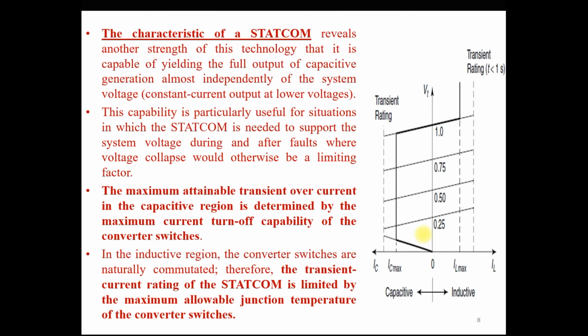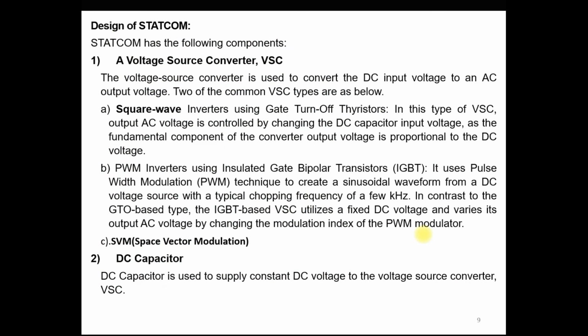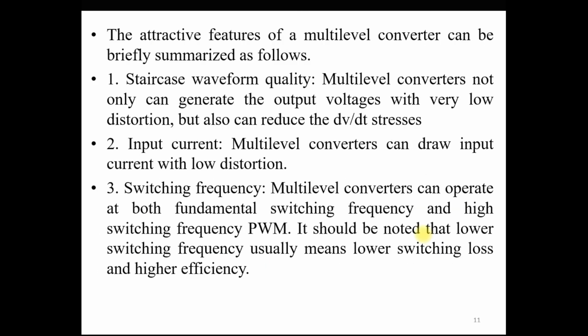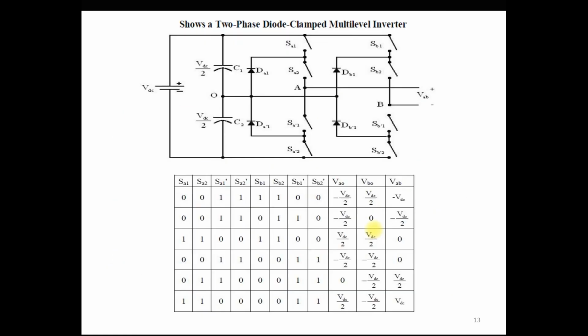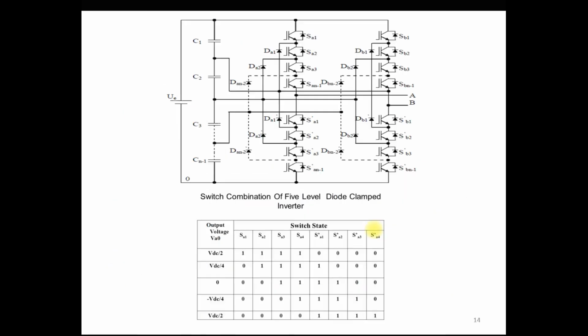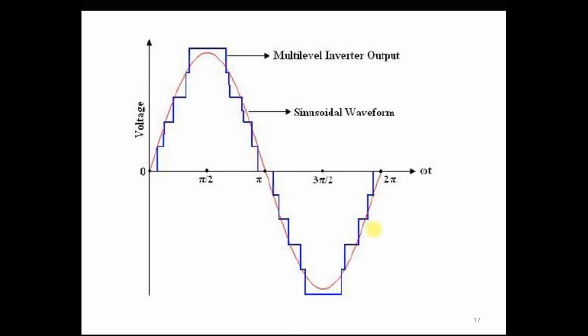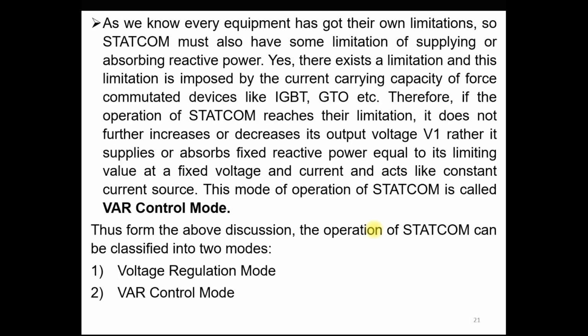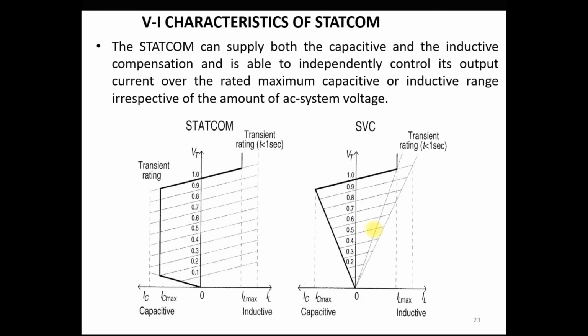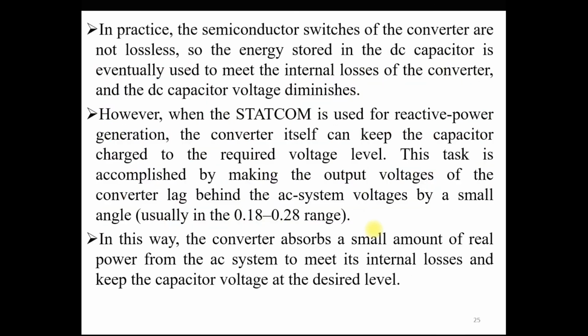So here you can find that STATCOM not only transfers the reactive power, but also transfers or absorbs the real power from the system to maintain the capacitor or source bus voltage at a particular level, to maintain the output voltage of the converters. So this is another advantage of using the STATCOM: it is not only transferring the reactive power, but also exchanging the real power with the system.